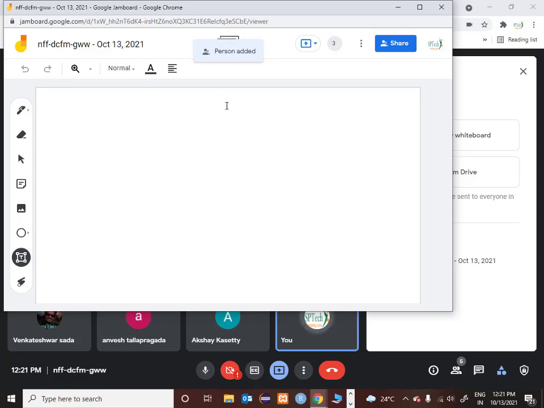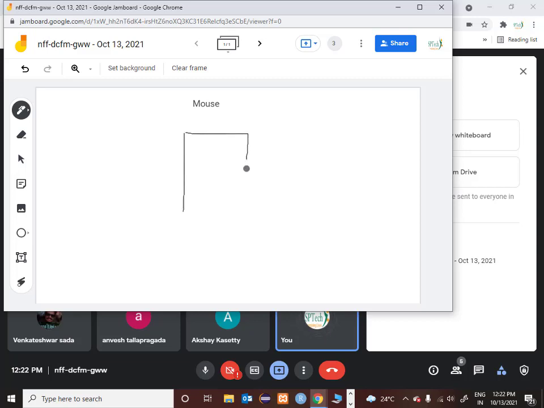So now we will take this object called mouse. Now this is my object. Now how do you represent this object in terms of software design? I represent this as a small box like this.